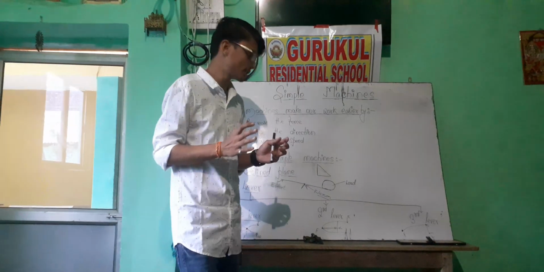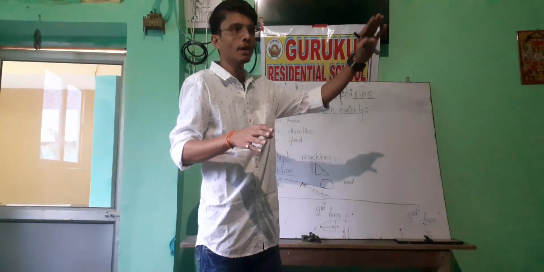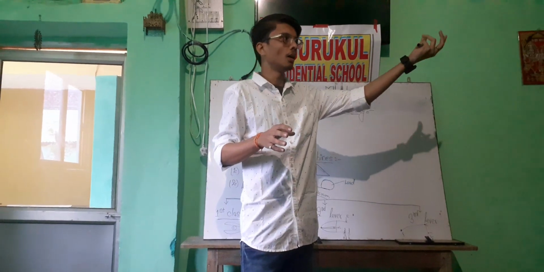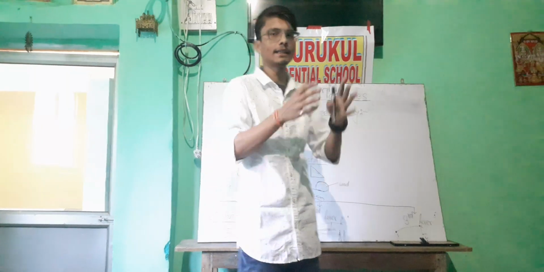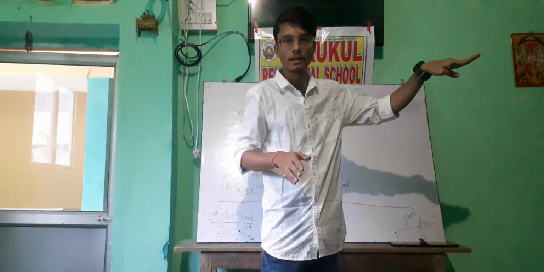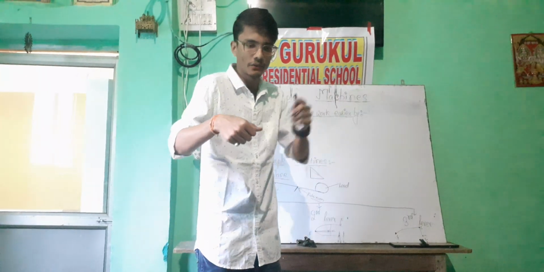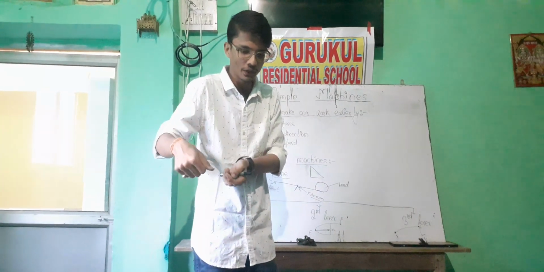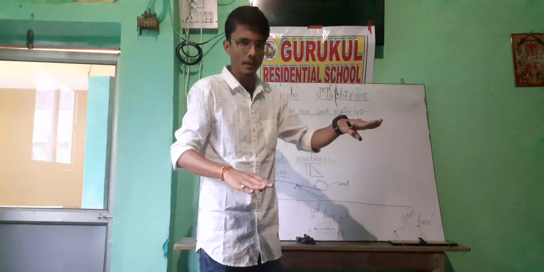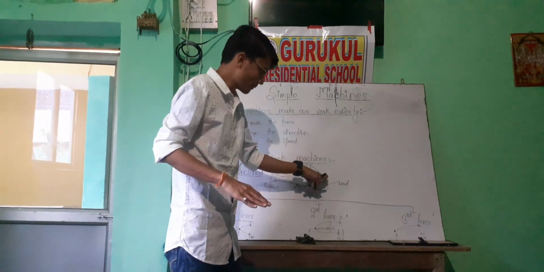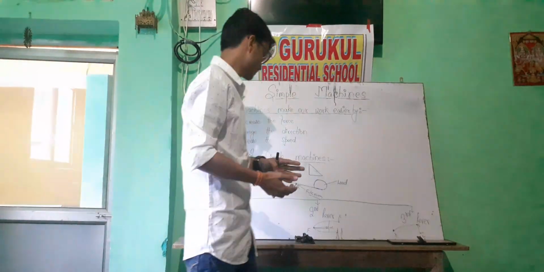So what is a simple machine? The first example of a simple machine is the inclined plane. We use an inclined plane when we have to move an object from a high place to a low place, or from a low place to a high place. Like a wheelchair: moving a wheelchair on stairs is very difficult. If we use an inclined plane there, then we can simply push the wheelchair up the inclined plane and go to the upper level.